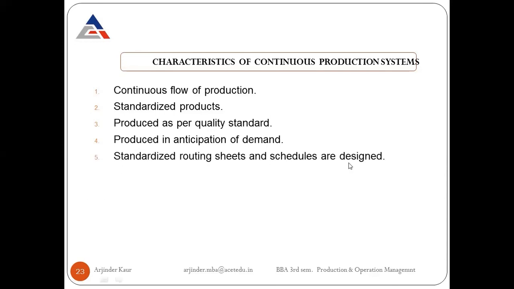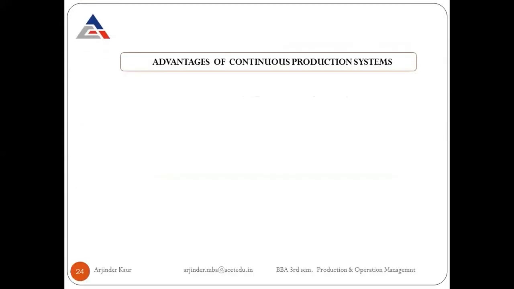Standardized routing sheets and schedules are designed because repetitive work has to be done. It goes on continuously. So at the time of the starting of the production system, a routing and scheduling sheet is prepared and that is followed afterwards without any changes.